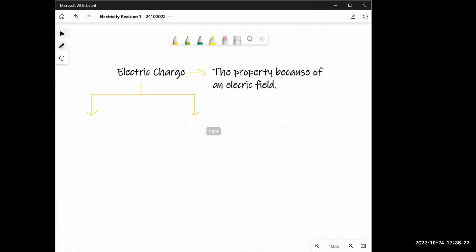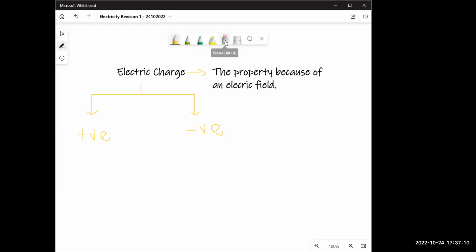But what is electric charge? It is basically if you have an electric field, then inside that field, everything will have some sort of electric charge. Like gravity, a gravitational field, everything inside it has mass. Like your water bottle, you, your parents, everyone has mass. In the same way, everything inside an electric field has electric charge. We'll get to that later when we talk about electric field. Any questions? Now, these are of two types, positive or negative.